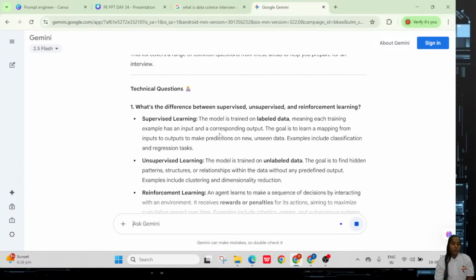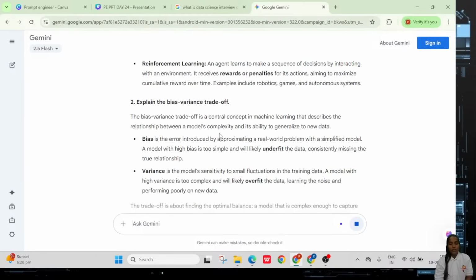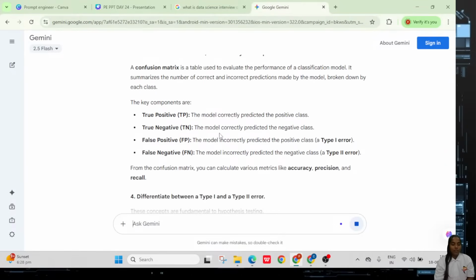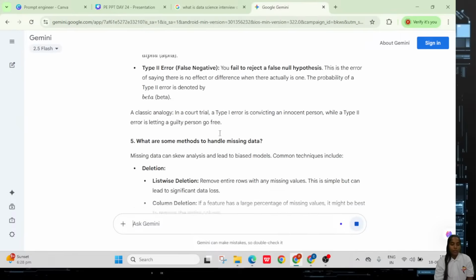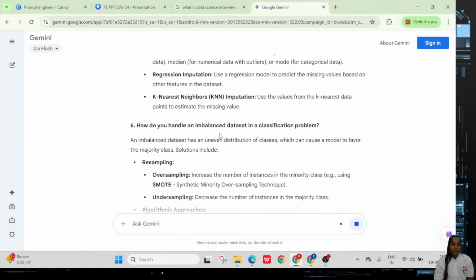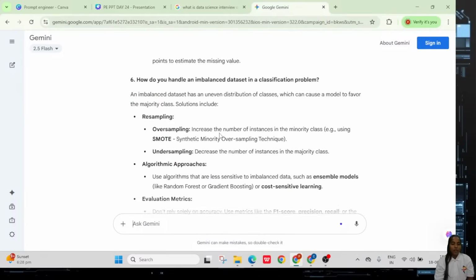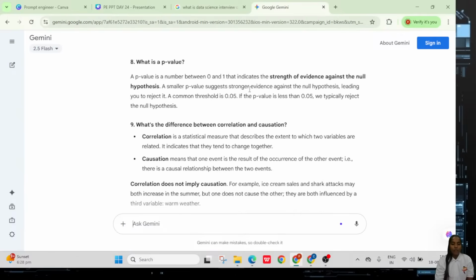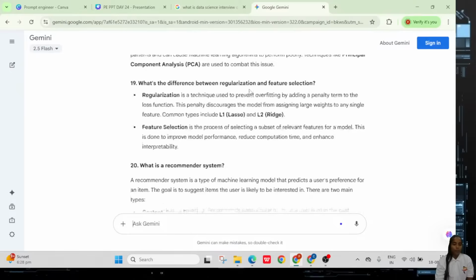You can see questions like: what is the difference between supervised and unsupervised machine learning? Next, bias and variance trade-off. It builds everything like this. If you have imbalanced data, how can you balance the data? Whatever questions you want, it can give everything.